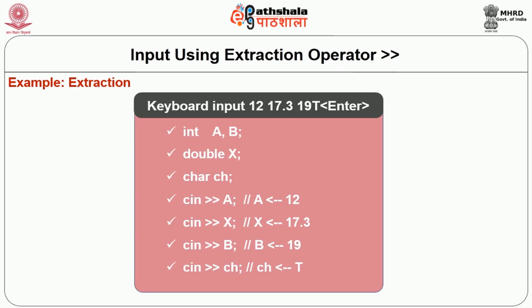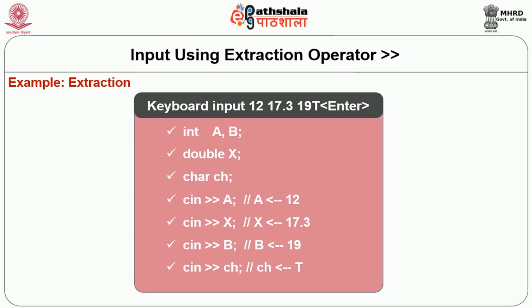So first of all character 1 will be extracted, scanned, then 2 will be scanned, then the third character is space. As soon as space comes, because my variable is a, which is integer, space is an invalid character, and therefore the extraction will stop there for a. The input position will remain there at the space character. Now the next is cin >> x. White space is the leading character for x and therefore it will be ignored. Now 17.3 are valid for x because x is of the type double.